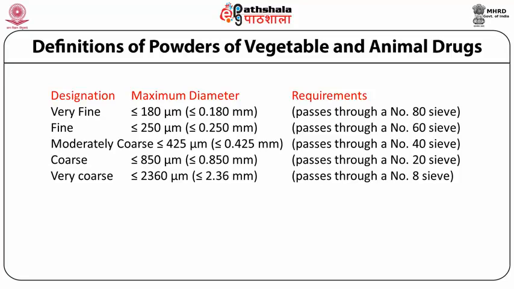This powder passes through sieve number 20. Finally, the last designation for the powder is very coarse powder, which is a powder with maximum diameter less than 2360 micrometer or less than 2.36 millimeter. This powder passes through sieve number 8 easily.